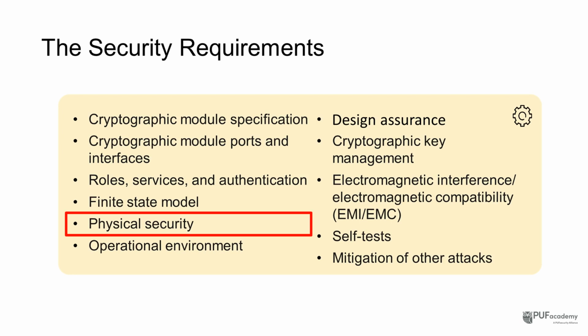Physical security grows stricter as you move up the levels. At Level 2, it's tamper-evident seals. At Level 3, the system actively detects tampering and wipes keys if it sees an attack. At Level 4, the module has to keep monitoring the environment for things like extreme temperatures, voltage fluctuations, or radiation, and react immediately if something looks wrong.